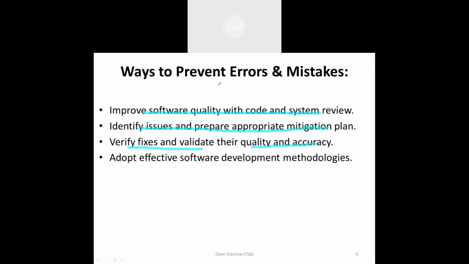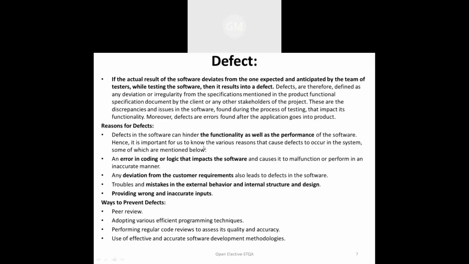Whenever errors or mistakes happen in the software, we need to identify them, clear them, and then we can design effective software with the help of these methodologies. Now the next concept is defect.